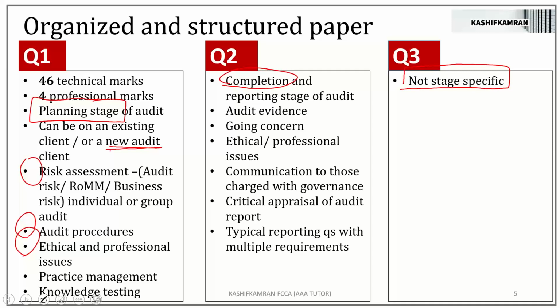Question number 2 is set at the stage of completion and reporting. But is there a stage for question number 3? No. That means it's the most open-ended question. So can the examiner ask anything in question number 3? Literally, yes. But let's see, has this been the case?